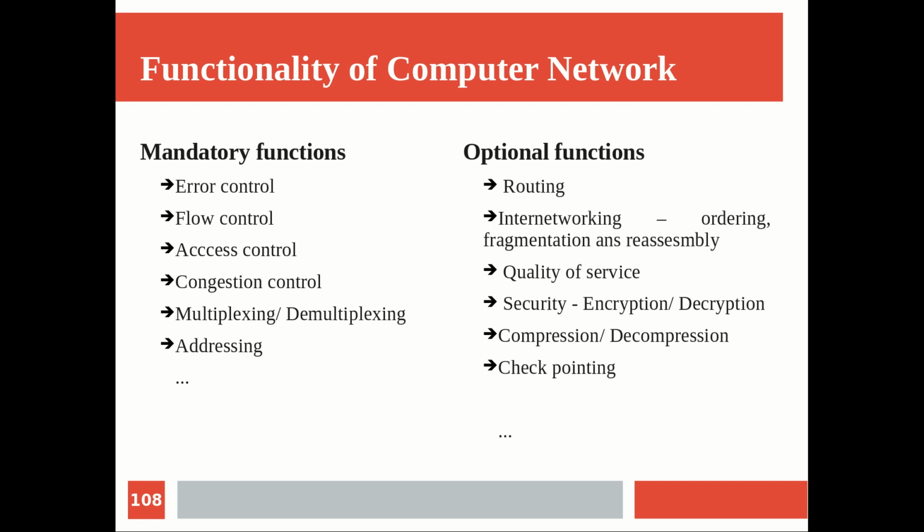And routing, the core activity of the network layer. In networking, ordering, fragmentation, reassembly, again network layer. The quality of service is also optional, but if you are implementing it, it is actually a part of the network layer.